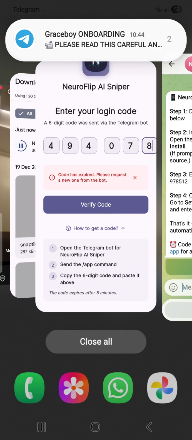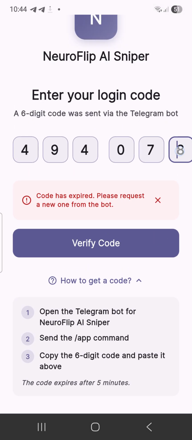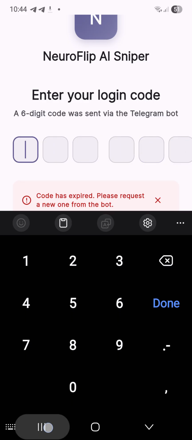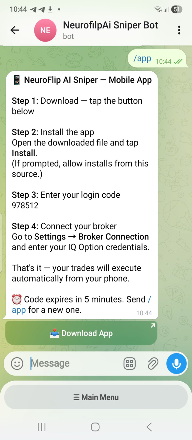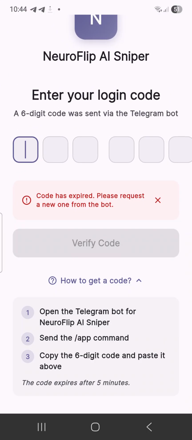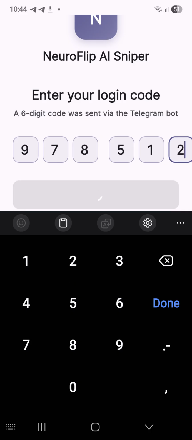978512. You can see that. Very simple and very straightforward, right? So what's the new code? The new code is 978512. So let's put that there. 978512. So that is that.